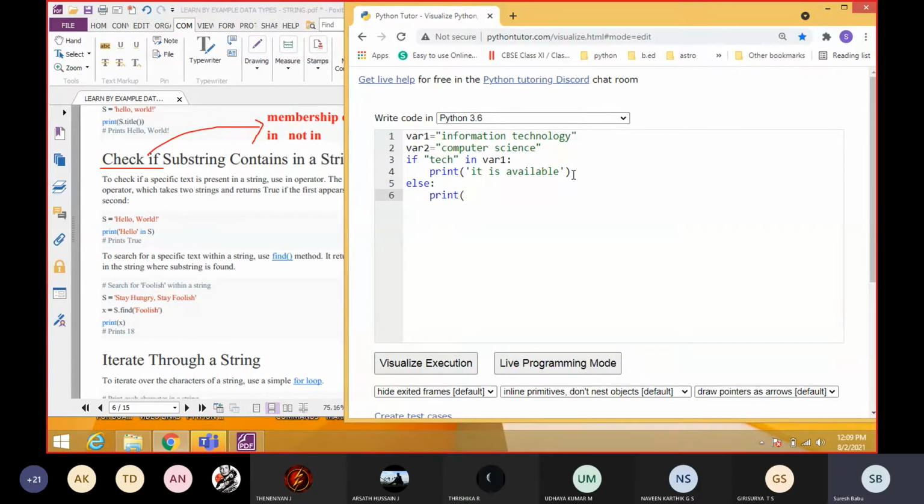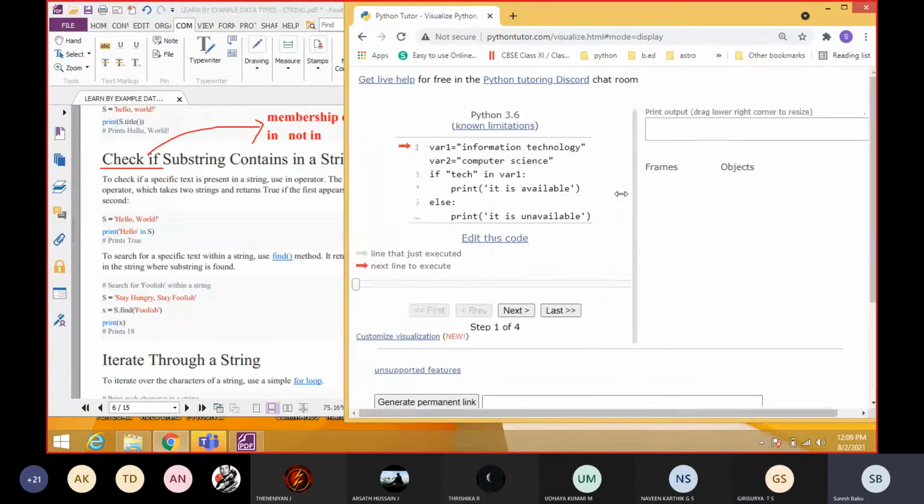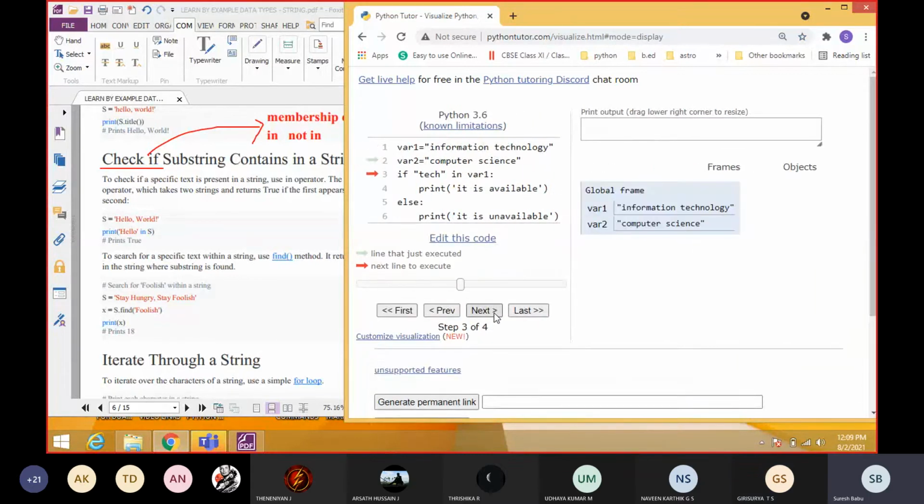Okay, understood, students? Depending upon your requirement, you can give the program like this. Okay, so see here the same program. I just changed some coding. So now I'm checking this condition. If it checks, see here it goes for the fourth line because this condition is satisfied and gives the answer true. If true, that is successful, so it's going to print this if statement, that is, it is available.